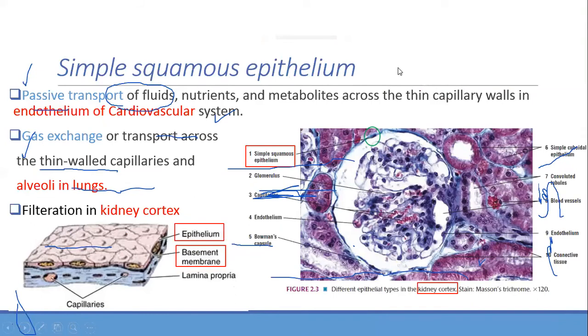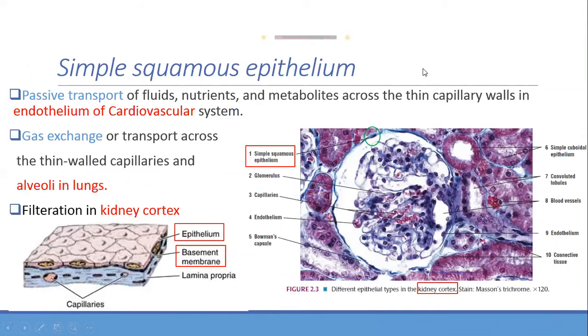Now coming to the details. Remember, I already told you this, but now we will see each one in detail. So coming to simple squamous. Let us look down at the diagram. Look at the epithelium. Do you agree? Like the way I drew, is it the same? It looks the same or no?